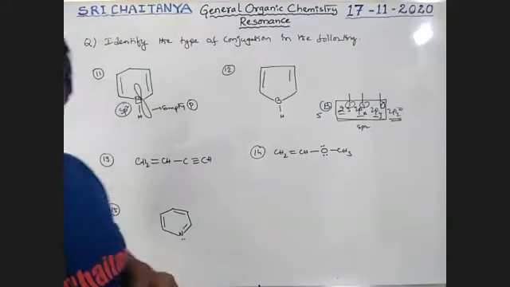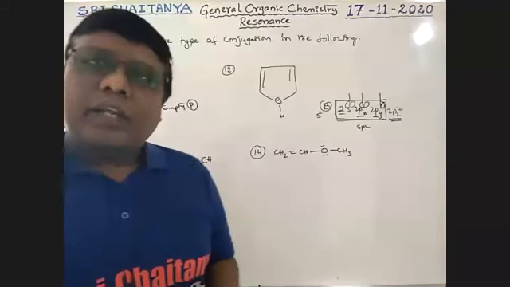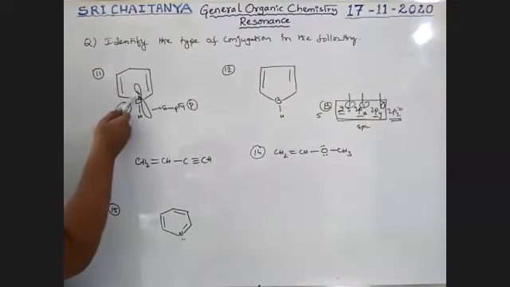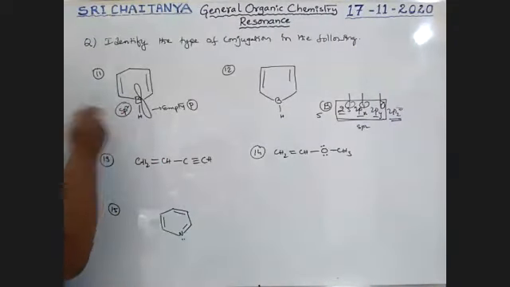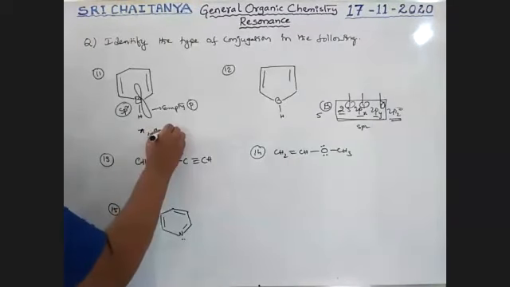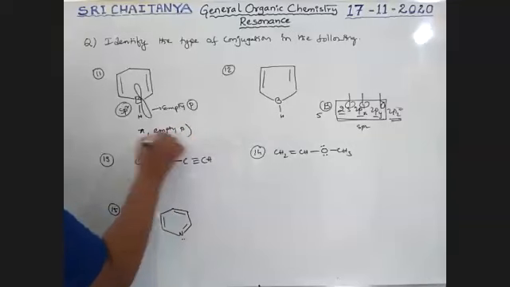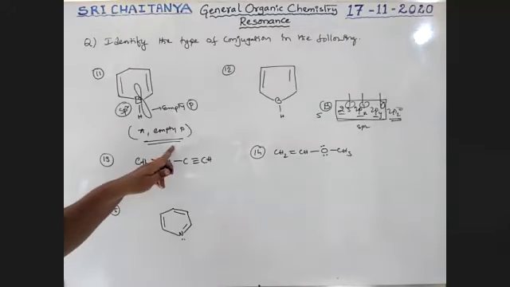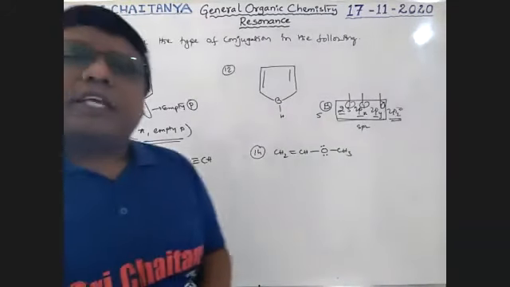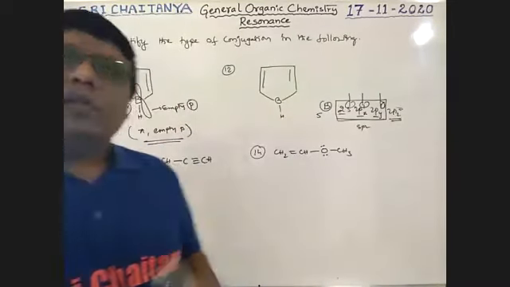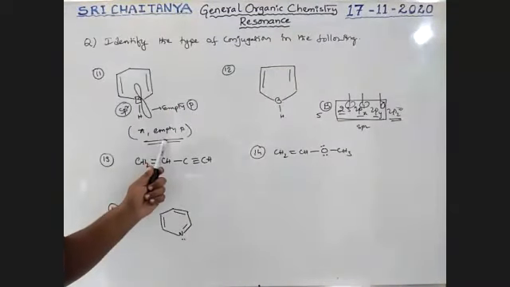Even though no positive charge is available, now this pi bond and this empty orbital are in conjugation. Therefore, pi bond and empty p orbital conjugation is possible. Guys, did you understand the concept? Whenever an empty orbital is there, that is also involved in conjugation. So, is this concept clear?